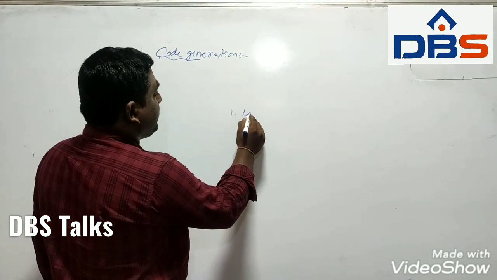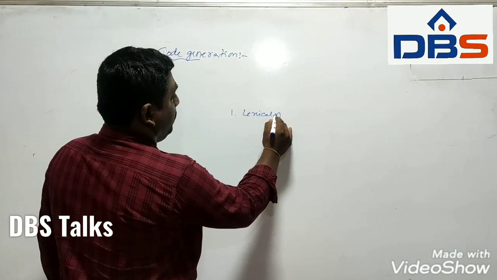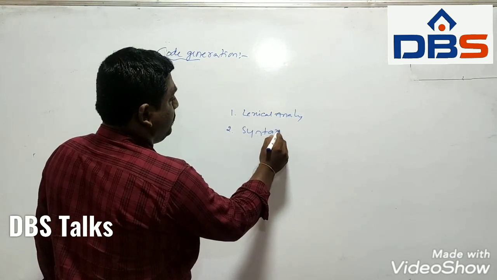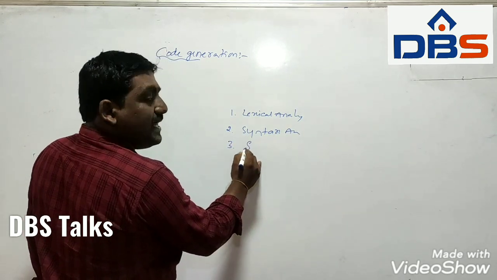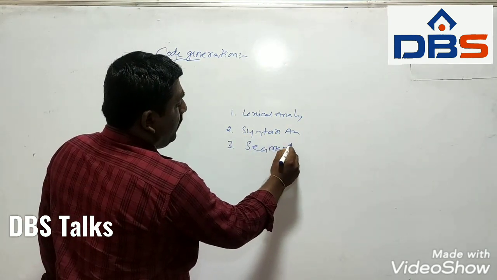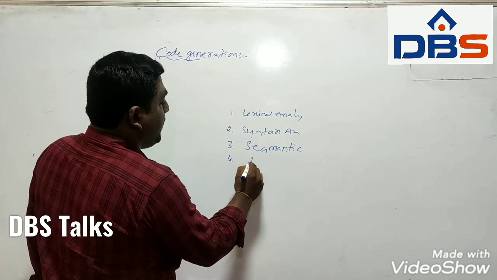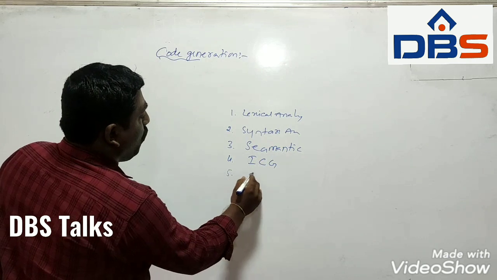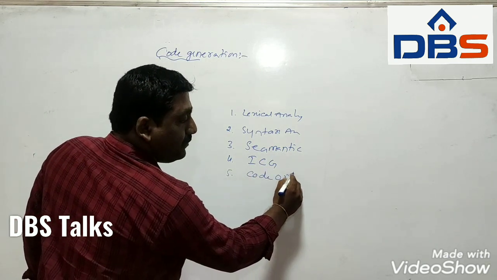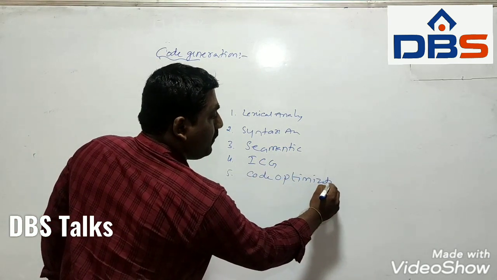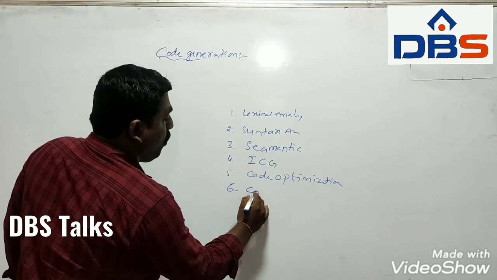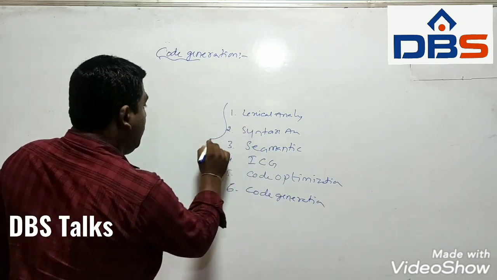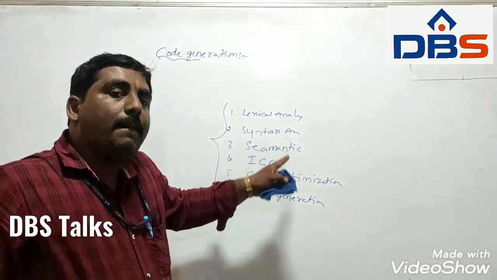First one is lexical analysis. Second one is syntax analysis. Third one is semantic analysis. Fourth one is intermediate code generation. Fifth one is code optimization. Sixth one is code generation. All these are the 6 phases of a compiler.